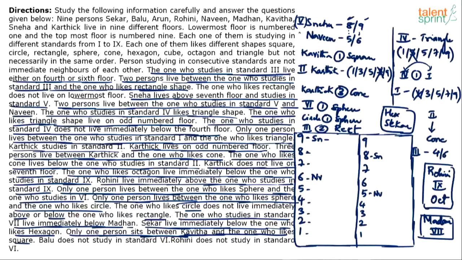Right? And we know that Sneha is in 5th standard. I think these are the 2 possibilities. So that part is done. Sneha in 5th standard, either 9th floor or 8th floor. Accordingly, Naveen on 6th floor or 5th floor. Now try to connect things with these guys. I don't know if that's the best start, because nothing else seems to be connected with 5th class or Naveen or Sneha. Anything else with 5th class? No.